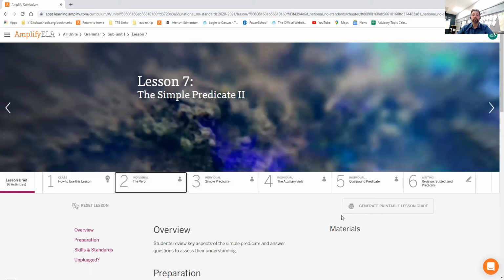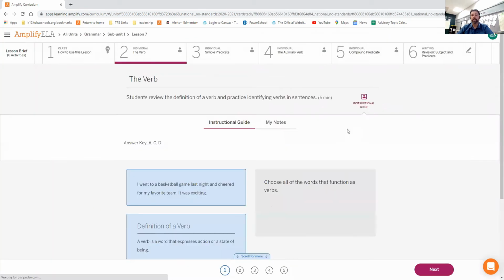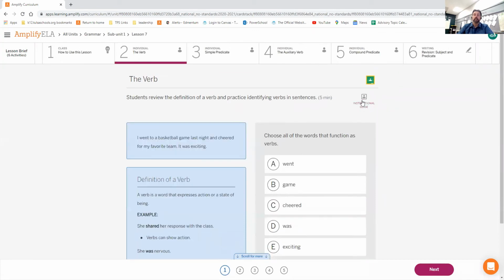Now what we're talking about is the predicate. What is the predicate? It's the back half of the sentence. In a sentence, we've got two things: who the person is, or the place is, or the thing is, and what they're doing, right? You've got an object, and you've got an action. The verb is the action. What did people do? Now, in addition to this, we do have the simple predicate, which we'll get to next,